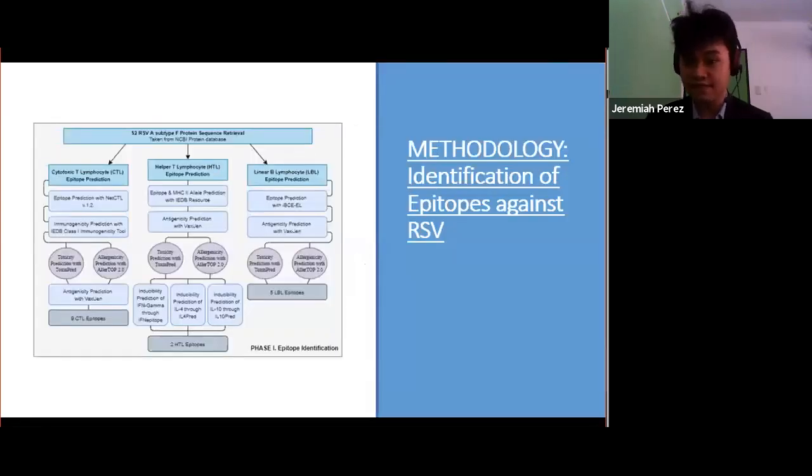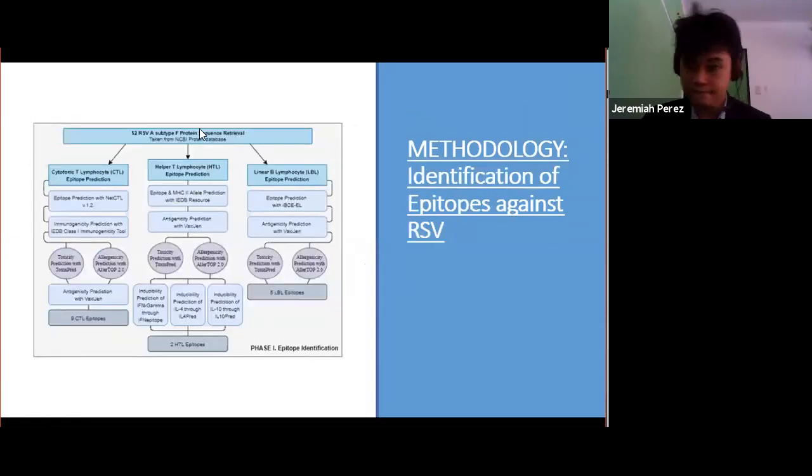The study has three phases: epitope identification, the development of a vaccine construct, and in silico simulation against the human immune system model. Flashed on the screen is the first phase of the study, which is the epitope identification phase.